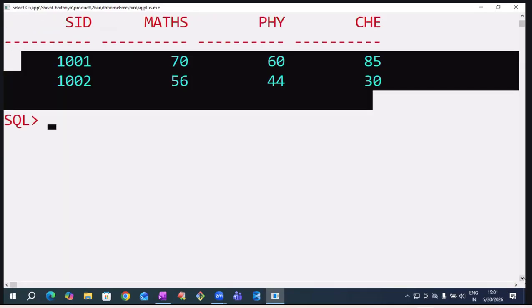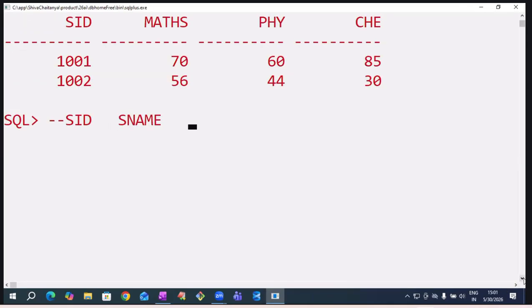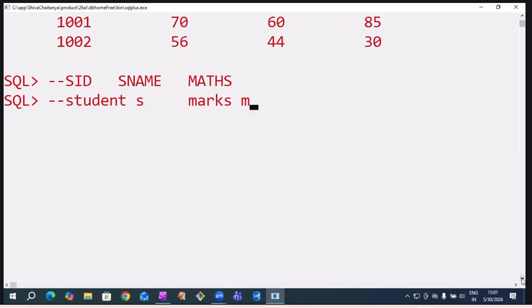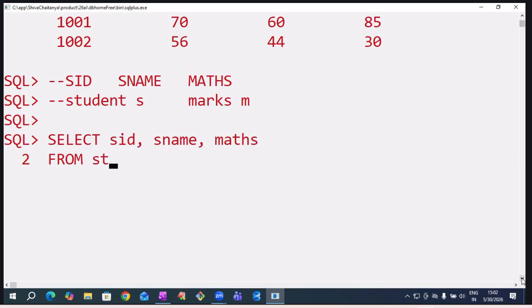Now, I want to get student ID, student name, and maths subject marks. As per our discussion, step by step, I am showing. Observe. SID, SNAME columns are available in student table. Maths column is available in marks table. From two tables, I want to get the data. So I'm writing like this. Select columns list: SID, SNAME, maths. From which tables? Student table, comma, marks table. Where common column is SID. So SID equals to SID I'm writing.